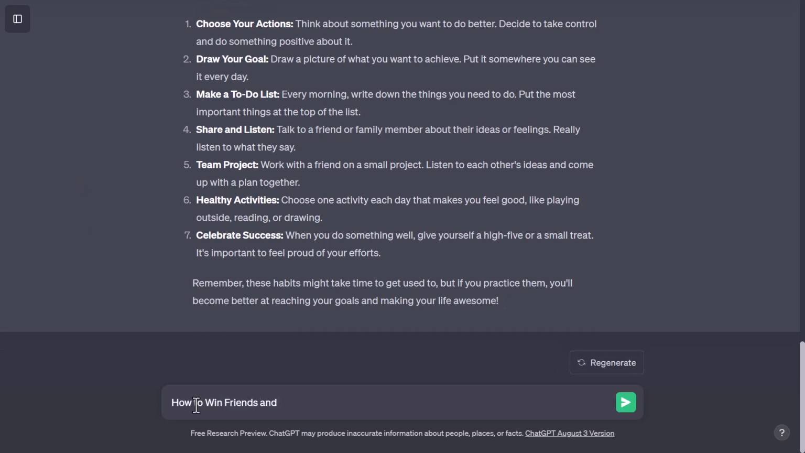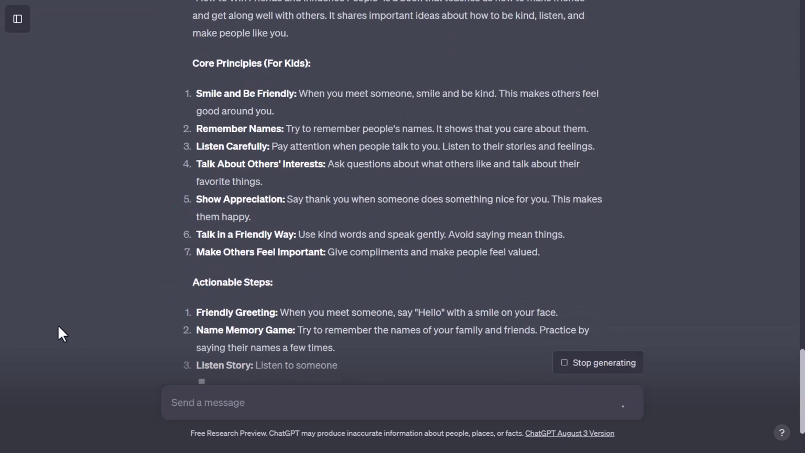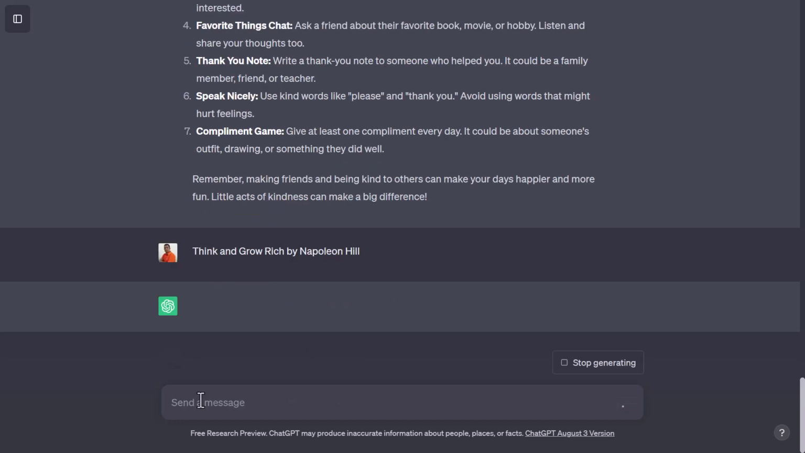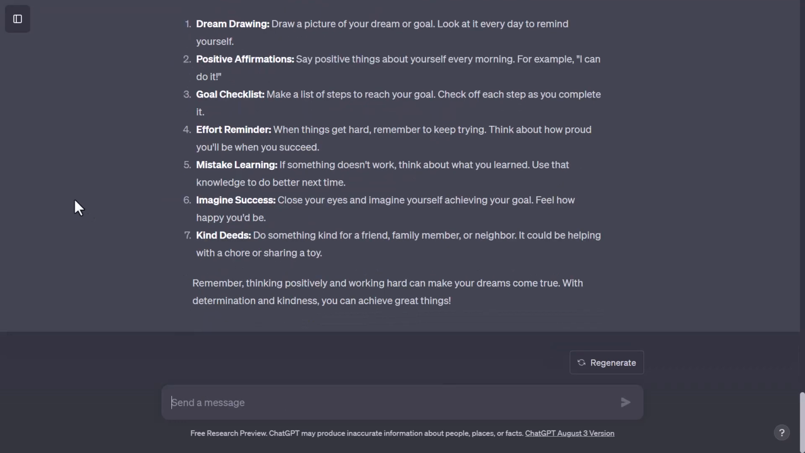Similarly, you can type another book title and author name, like How to Win Friends and Influence People by Dale Carnegie, Think and Grow Rich by Napoleon Hill, Awaken the Giant Within by Anthony Robbins. I think it will help you a lot in so many ways.